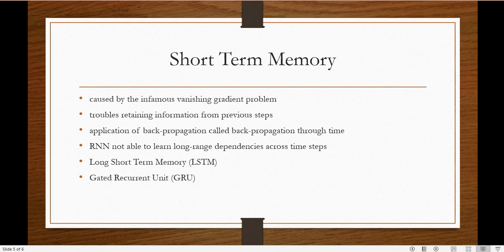So vanishing gradient is nothing but when you have made some change, but it has almost none or very minimal reflection. So that is the vanishing gradient problem. When we discussed activation functions, we talked about the vanishing gradient problem. Now here also we face the same type of issue. Now why? That we have to discuss.